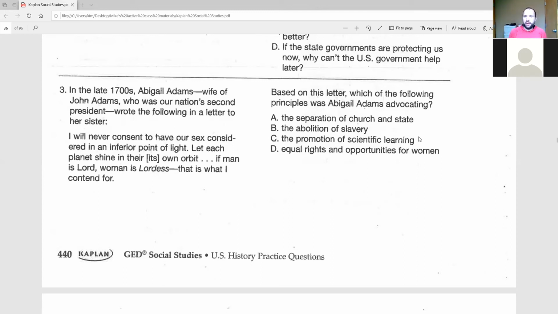Based on the letter, which of the following principles was Abigail Adams advocating? A, the separation of church and state. See anything in there about government versus religion? B, the abolition of slavery. Same thing, I don't see any mention of race or slavery at all. C, the promotion of scientific learning. Or D, equal rights and opportunities for women. I think the right answer here stands out pretty clearly. Correct answer would be D, equal rights and opportunities for women.